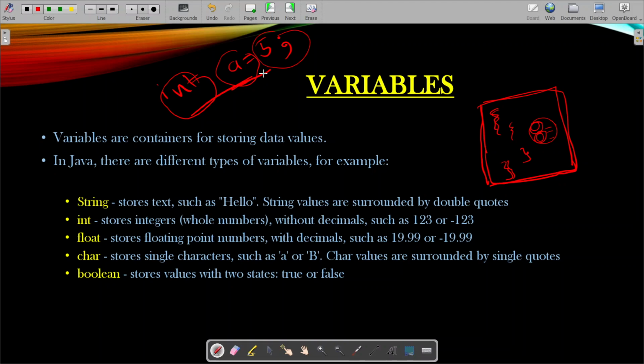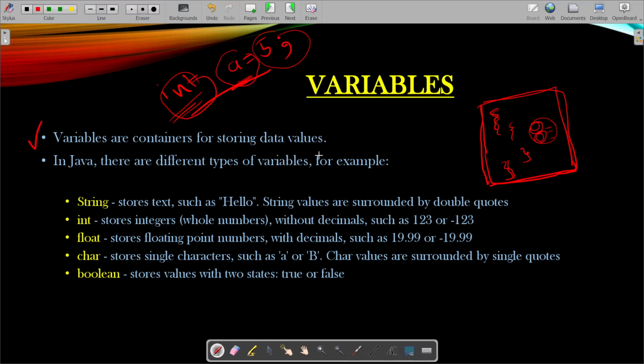It is a container where values are stored. Along with the variable, there is a data type associated with it. It may be an int, or a double, a float, a string, boolean, char, byte, many things. We will come to it slowly, but just learn that variables are containers or memory locations where values are stored. So here it is written: variables are containers for storing values.